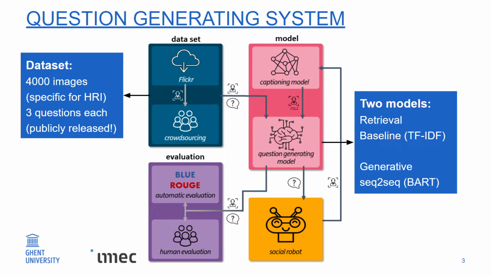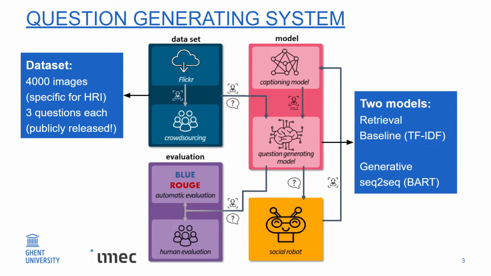First, we used an existing captioning model for this that generates a textual description based on this image, and then we used a model to generate a question based on this caption. And we compare 2 different models for this. On one side, a baseline retrieval model based on the TF-IDF formula, and on the other side, a generative sequence-to-sequence model based on the BART model, which uses the transformer architecture.